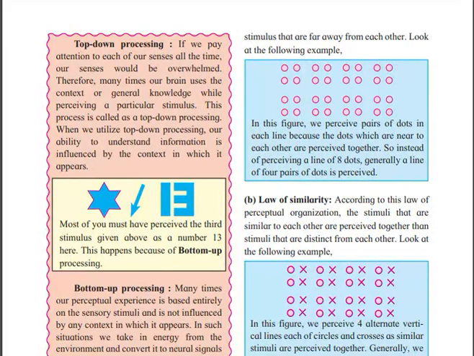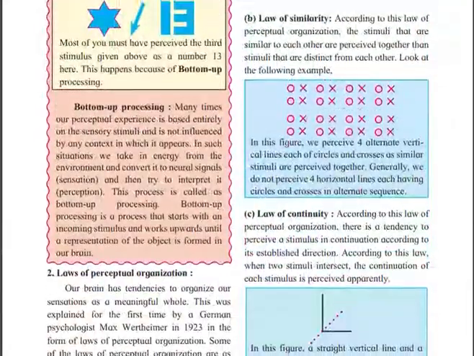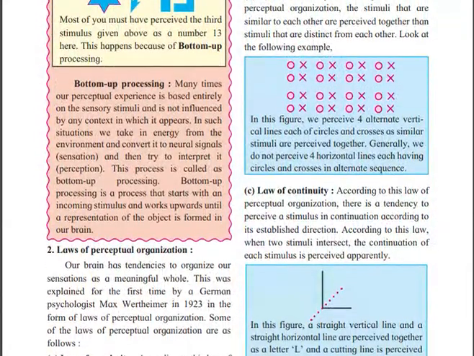Law of similarity. According to this law of perceptual organization, stimuli that are similar to each other are perceived together. Like over here, with the same dots, you are not perceiving the four things, you are seeing the lines. Four alternate lines you are seeing.